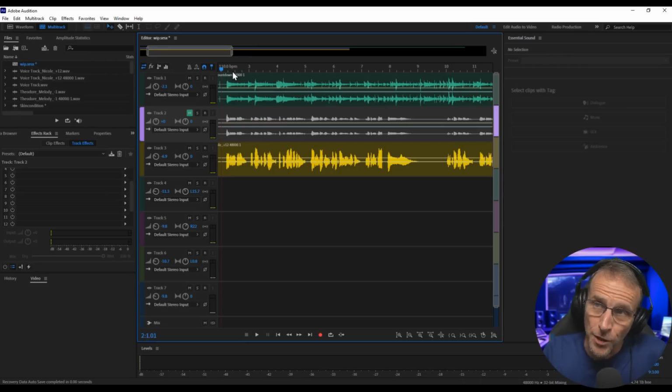Now we want to decide which bars of this song we actually want to put harmony to and export just those sections and add harmonies to them piecemeal, because this is in the key of C. It has a variation of a 1-4-5 pattern. So the first part of the song is going to be the C chord, and then we're going to go up to the F chord for a second and then go back down to the C chord. So if we want to harmonize a section that's basically in the F chord, we want to bring that section into Audimee and most likely tell it it's in the key of F, so the intervals it creates automatically will be appropriate. Confused? Let me show you.